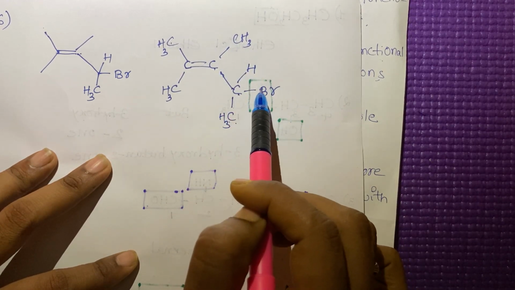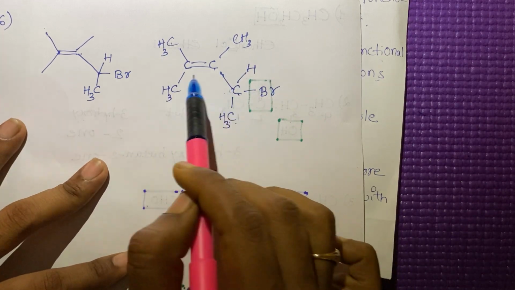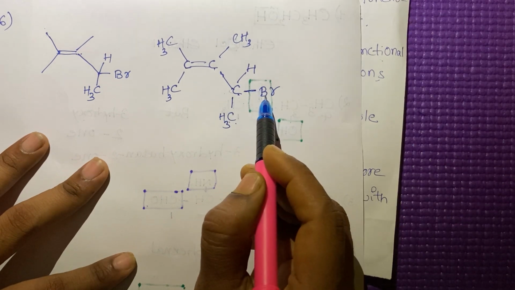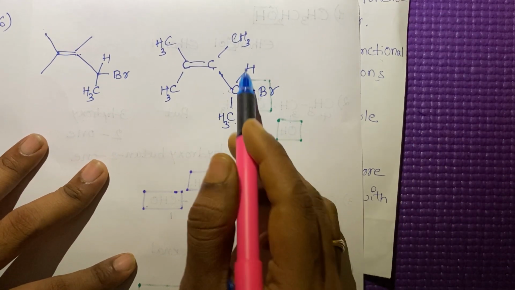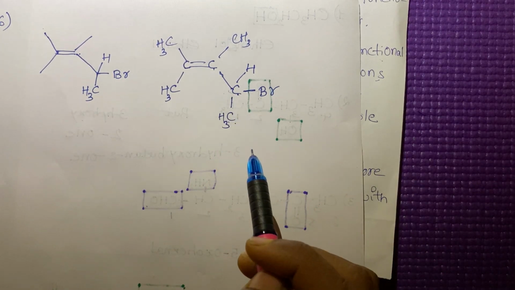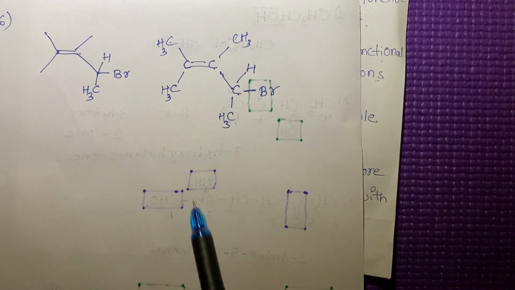If you take this one also, we'll get 5. So, we have only one possibility here. We have to consider the bromine as a functional group here. Remaining all are substituents. We have to give the least number for the substituent or any functional group. Then you give the number.